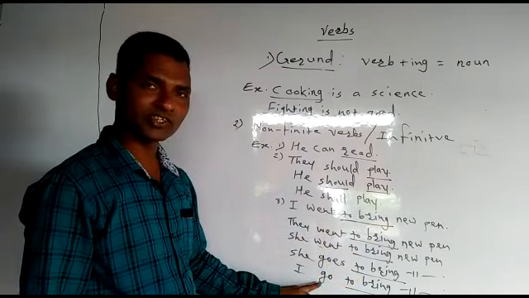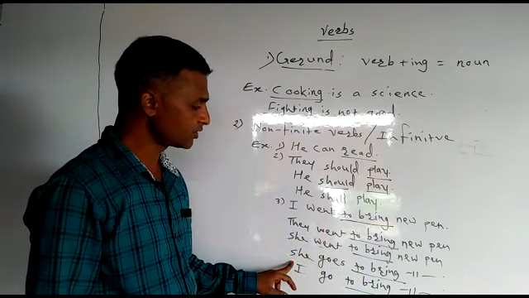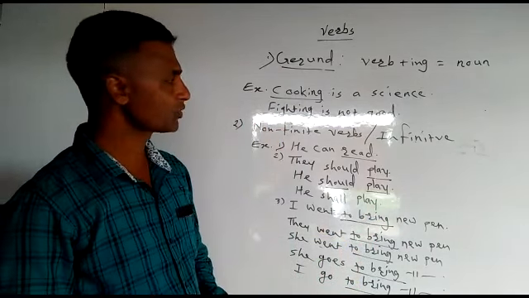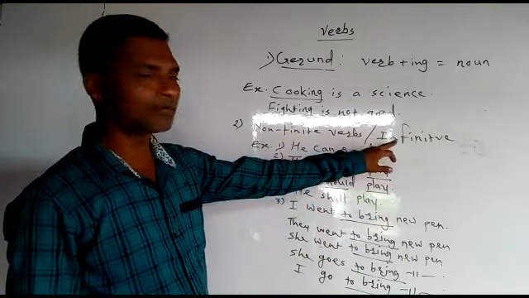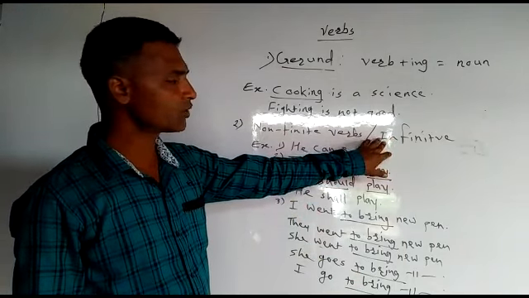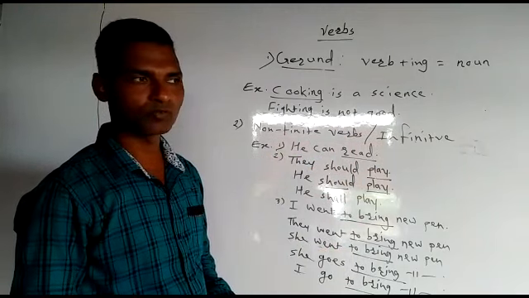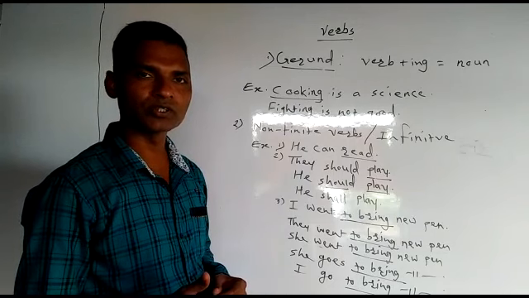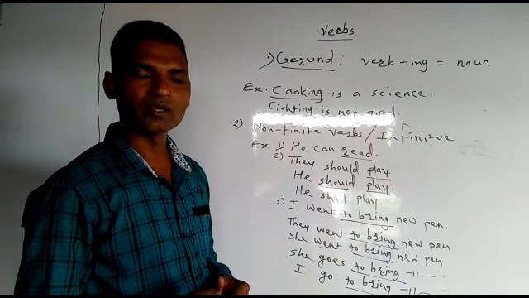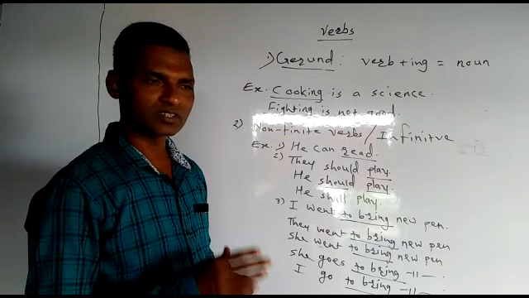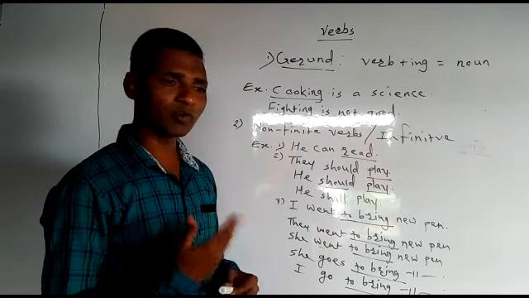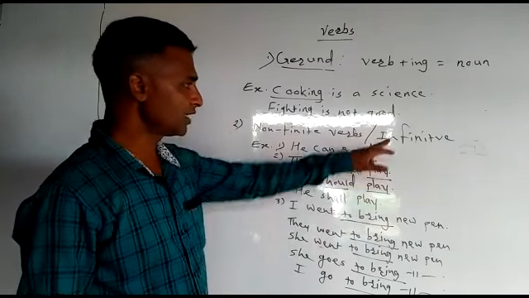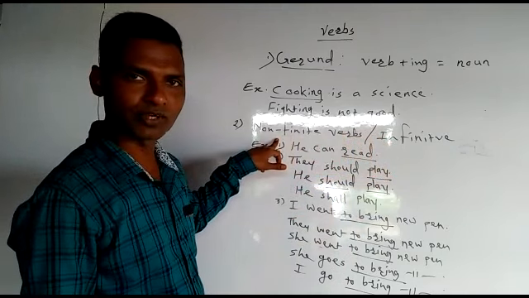This verb can change according to tense, according to the subject, but such verb do not change. Then what you will remember, non-finite verb or infinitive, where you will find such verb, you find in auxiliaries. For example, in front of can, could, should, shall, will, may, might, such auxiliaries are there. In front of auxiliaries there comes a verb, that verb is called infinitive verb or non-finite verb.